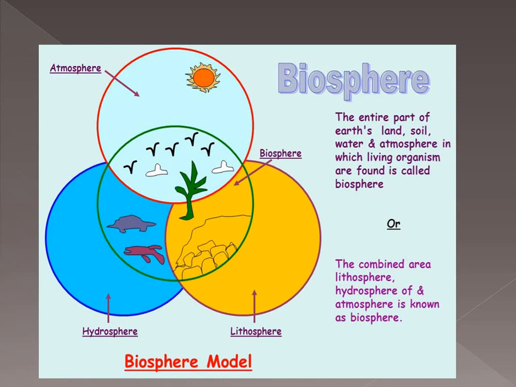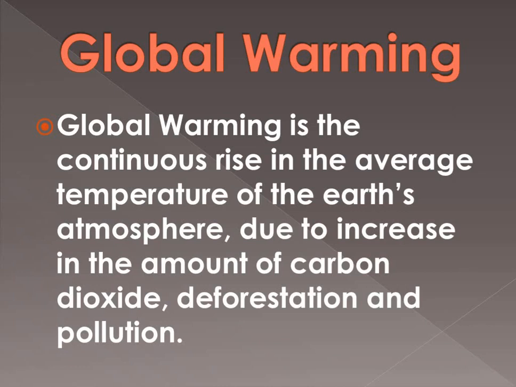Then global warming, the very important topic of today's world. Global warming is the continuous rise in the average temperature of the earth's atmosphere. The average temperature is just going up and up. And why is it rising? Due to the increase in the amount of carbon dioxide, deforestation and pollution. Deforestation means cutting down of the trees rapidly. So this is the meaning.